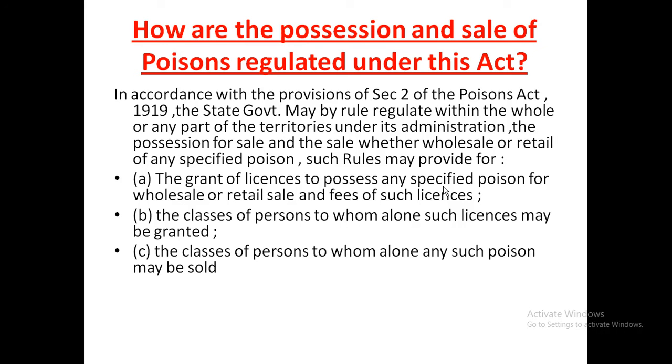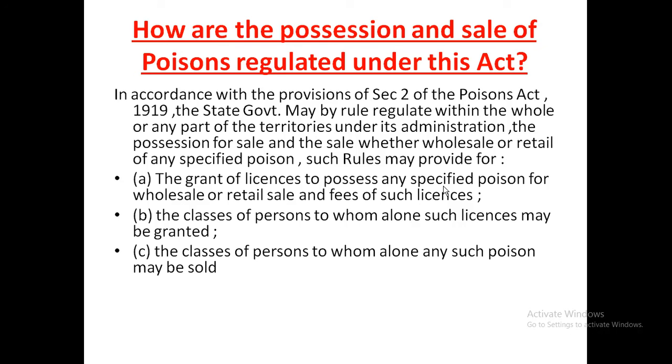So possession for sale and the sale of poisons are controlled by the state governments, and section 2 empowers the state governments to make the necessary rules and regulations for such control of possession and sale of the poisons.